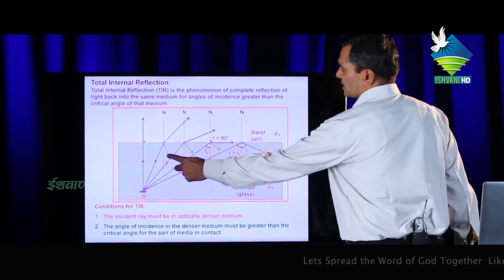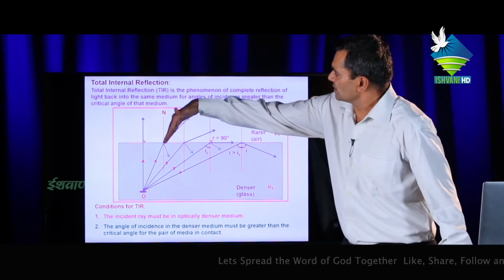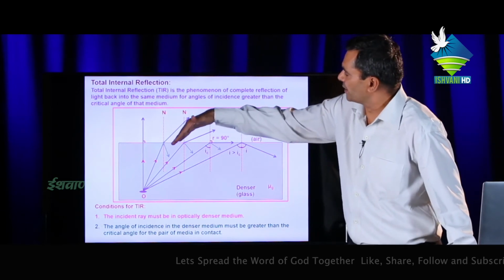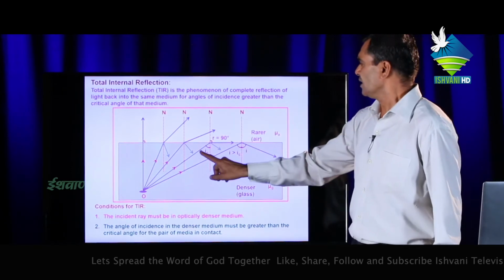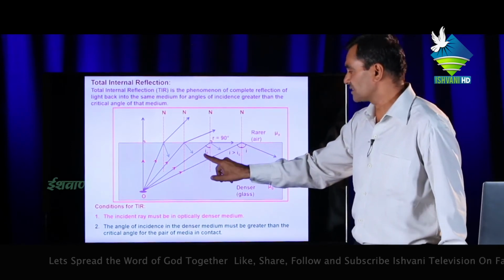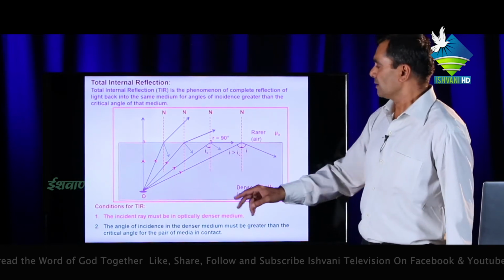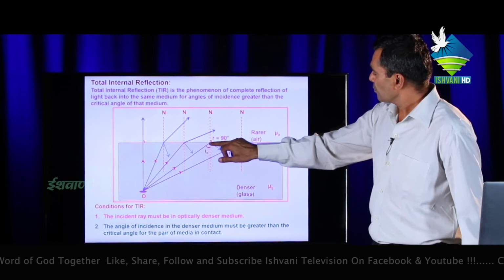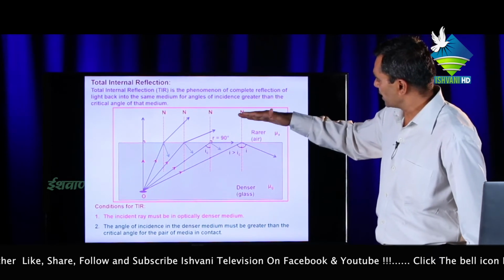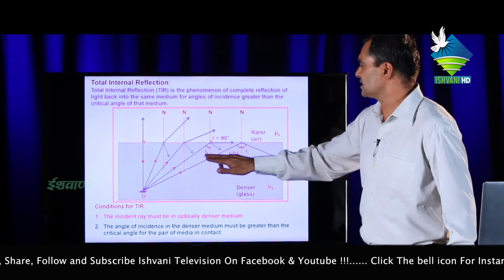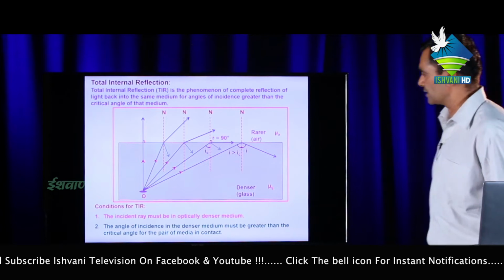If the angle of incidence I increases, the ray deviates more from the normal. When the angle of incidence equals the critical angle, the refracted ray becomes parallel to the surface separating the rarer and denser media.